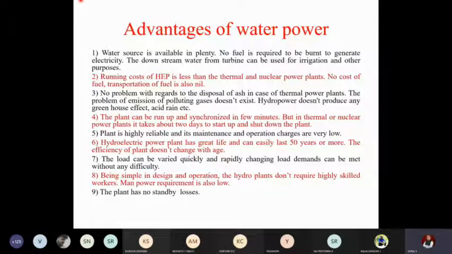So coming to the fourth advantage, the plant can be run up and synchronized in a few minutes. But in thermal or nuclear power plants, it takes about 2 days to start up and shut down the plant. So what do you mean by this?